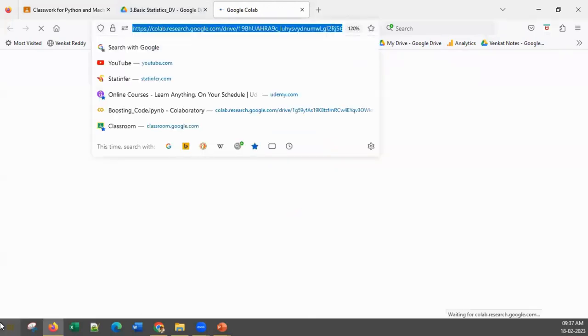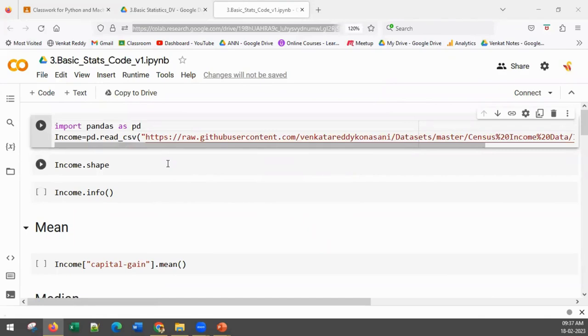Since I have opened it here, I'm going to paste the link directly in the chat window. You can click on the link given to you in the chat window, and you will land directly on this page. Once you're on this code page, send me a confirmation message in the chat window. Those who are not able to access this, quickly let me know. Looks like everybody is able to access this.